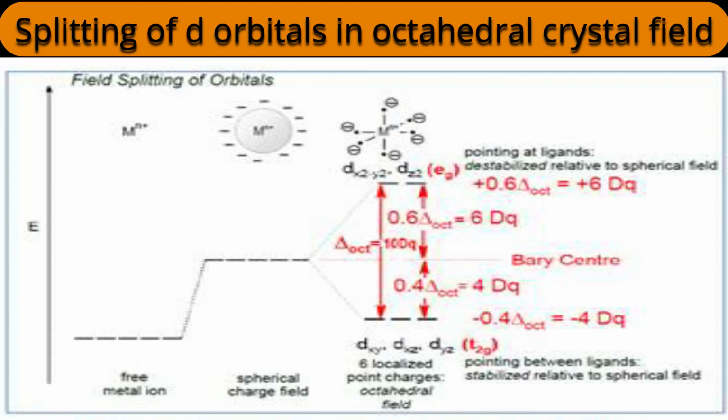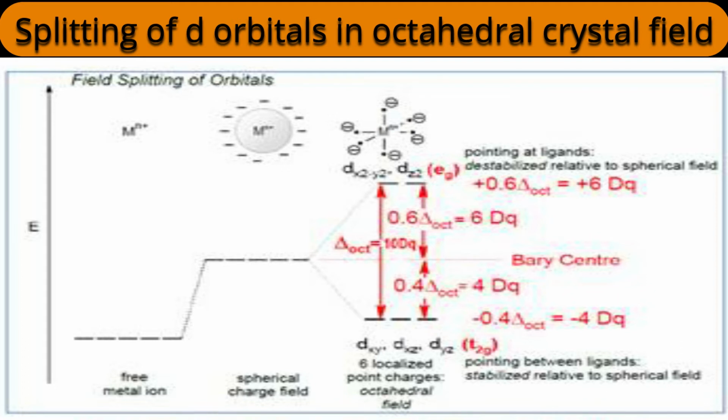If we consider the complete energy gap as 10 Dq, what is that complete energy gap? The energy gap between T2g, the lowest split orbital, and Eg, the highest split orbital, is called the crystal field splitting parameter. And that splitting parameter is represented by the symbol delta O in the case of an octahedral field, or 10 Dq.